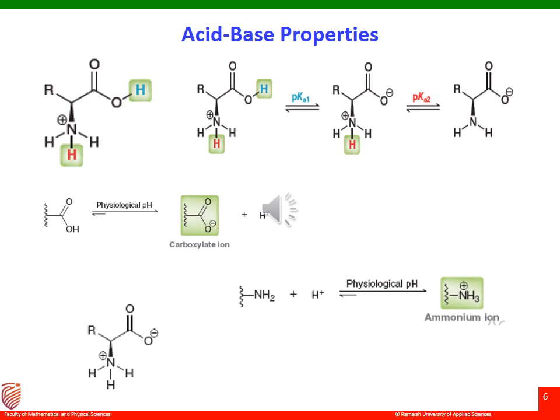So in summary, we can consider that the structure of an amino acid at physiological pH will have the amine group protonated and the carboxylic acid group deprotonated. That's why the amine group will bear a positive charge, because it will have 4 bonds, therefore not carbon, please, 4 bonds, therefore it will bear a positive charge. Whereas the acid is deprotonated, therefore it will bear the negative charge with an extra lone pair of electrons.